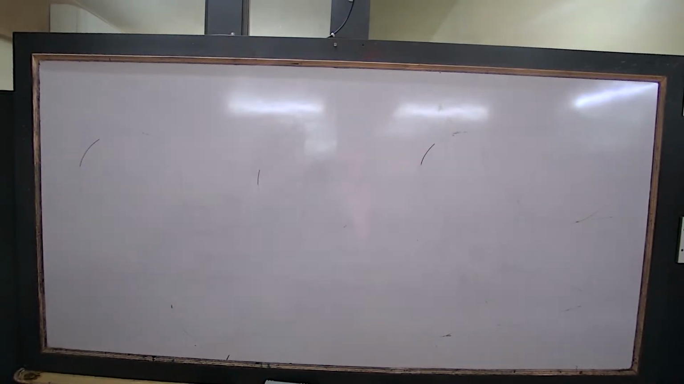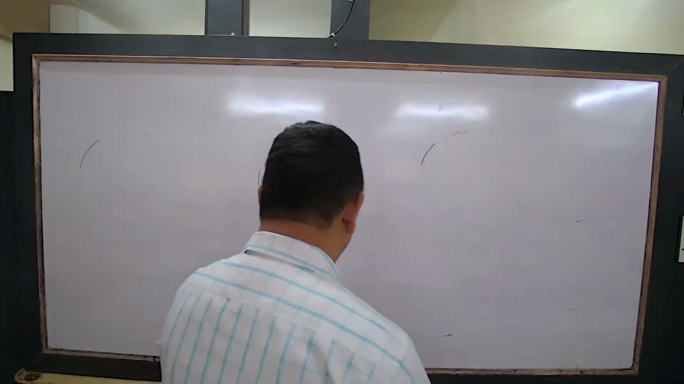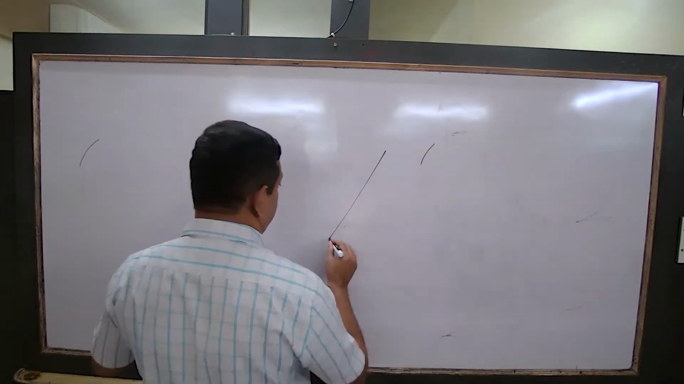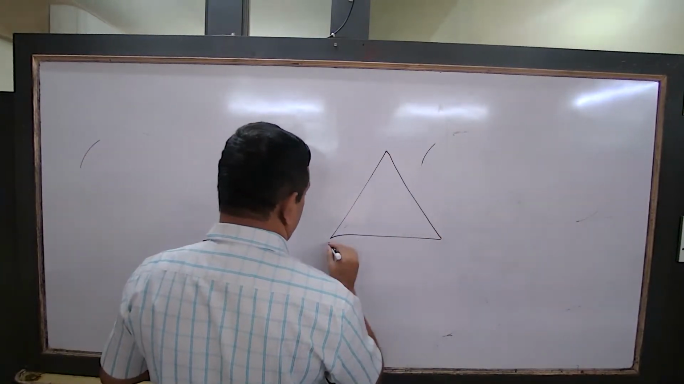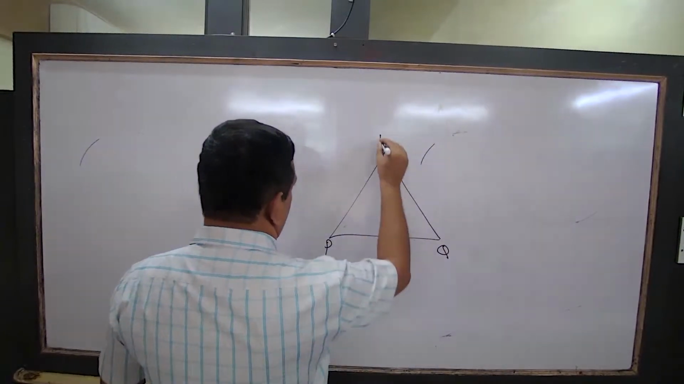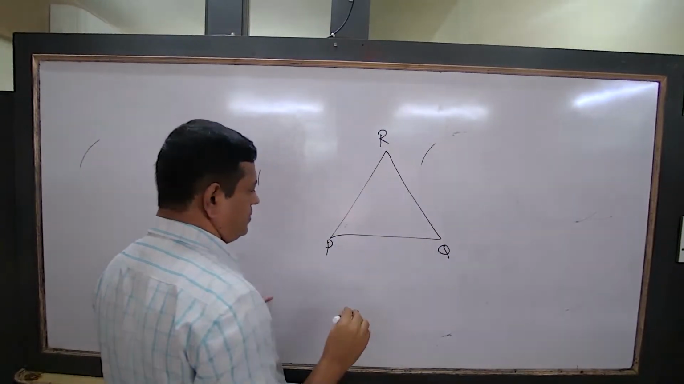Some of these things you will apply sometimes. Triangle: area of the triangle, all of you know? What is the area of the triangle? Half into base into height. What is the base and what is the height?